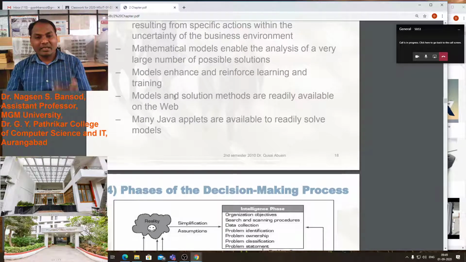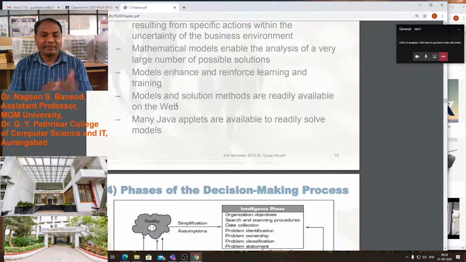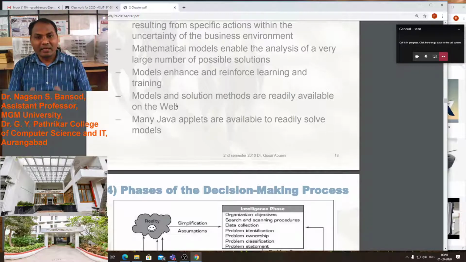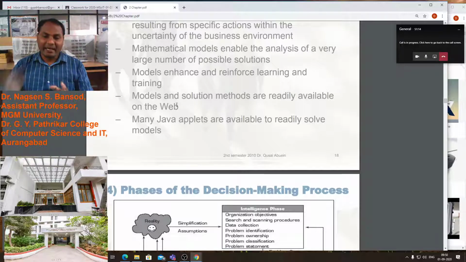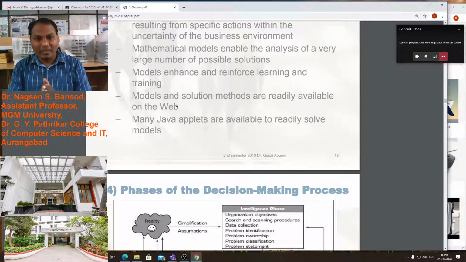Models enhance and reinforce learning and training. Suppose we have to enhance the capabilities of the model, we can reinforce learning and training. Forcefully we can add some things into the model, but that will not happen with the actual product.